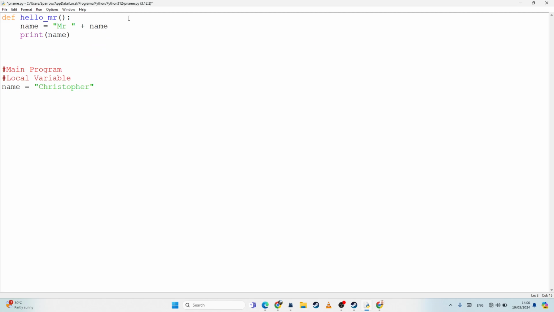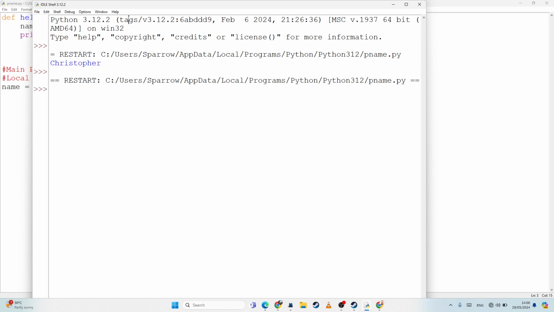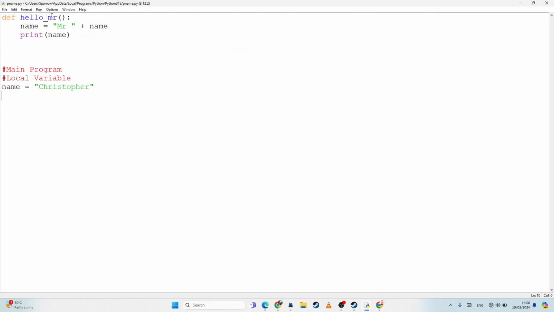Ask yourself then, is that going to work? Hopefully the answer is no. It does work, but I just forgot to call my function. It doesn't work, sorry, but because I didn't call my function, we can't see it not working.